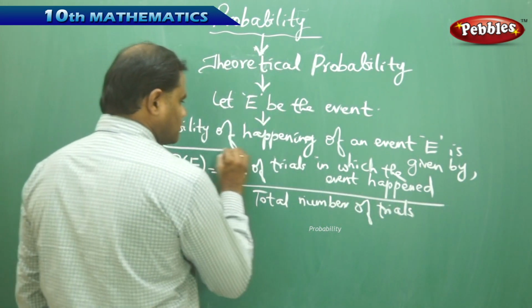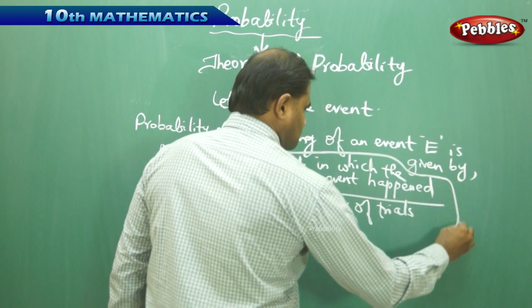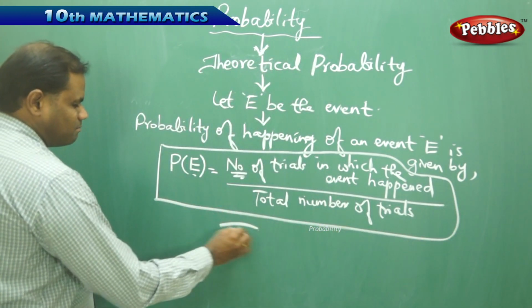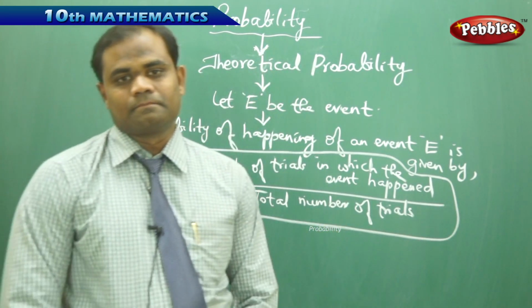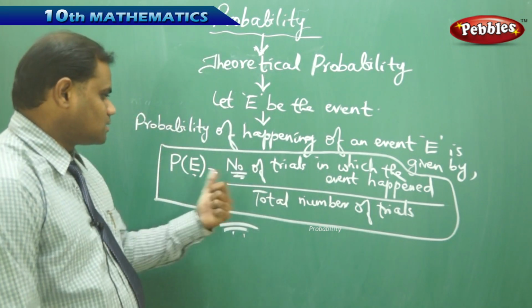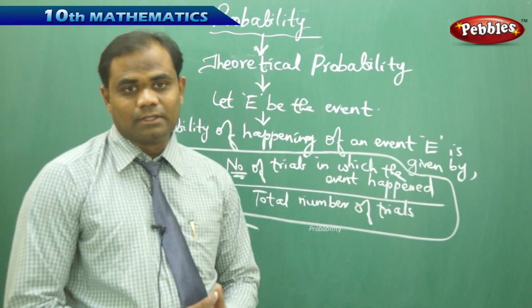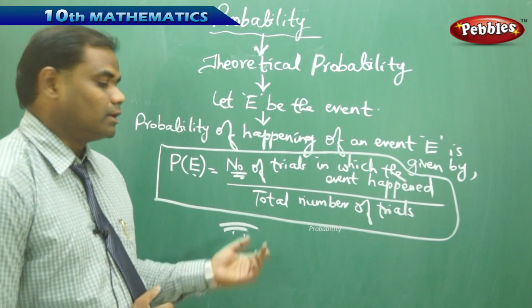So this is how we define the probability of an event in mathematical formulae. Probability of an event E is number of trials in which the event happened by total number of trials.